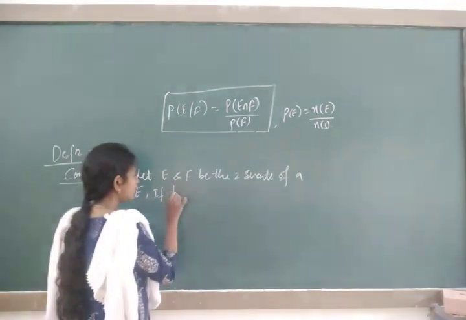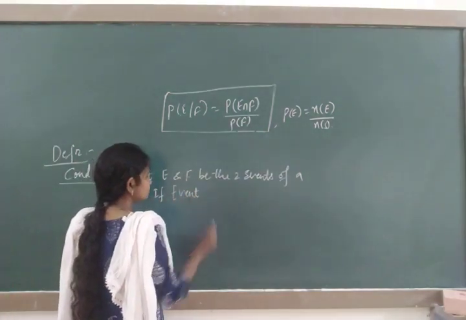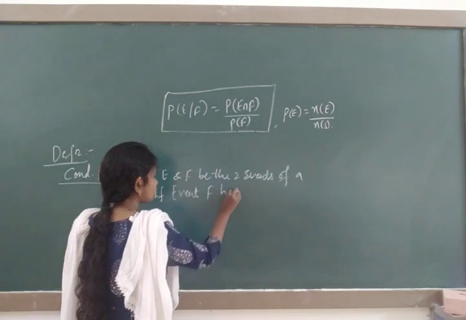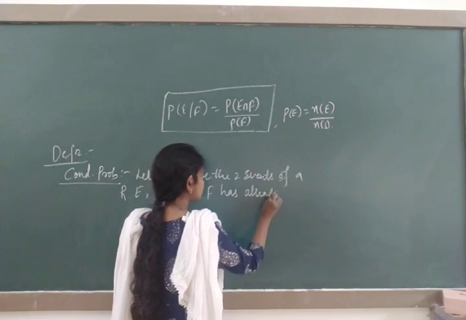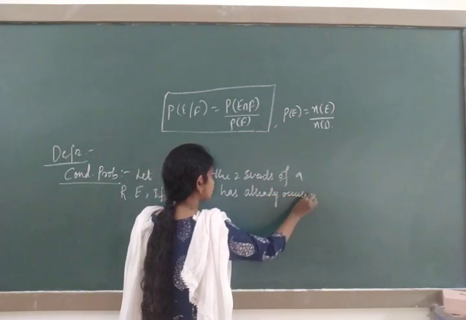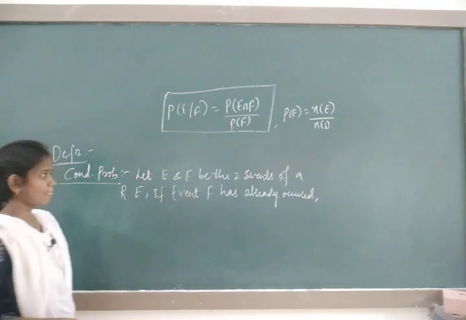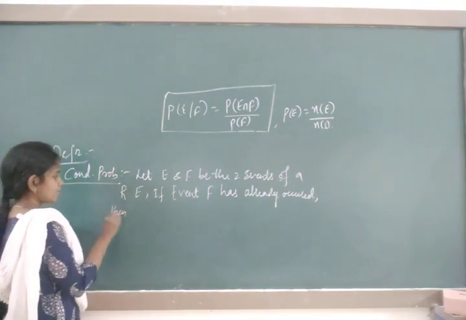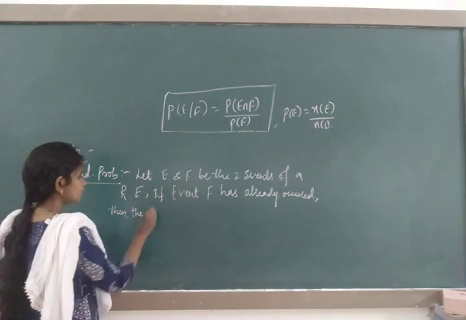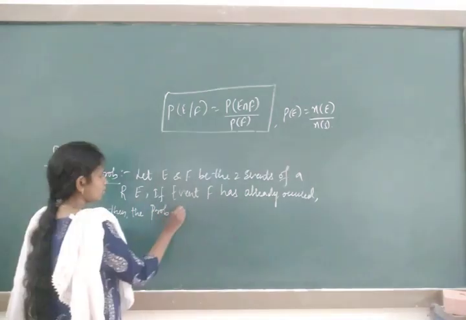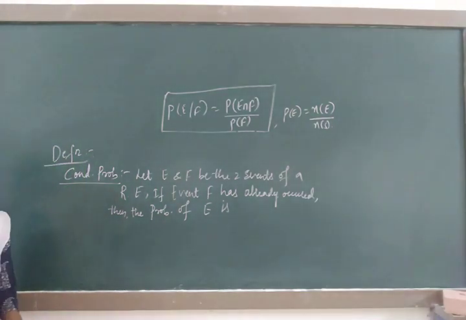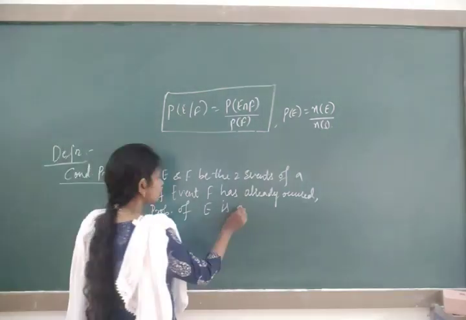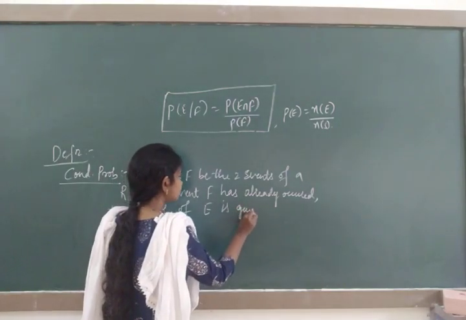If event F has already occurred, then the probability of E is given by... If F has already occurred, which event's probability do we have to find out? Obviously it's E.